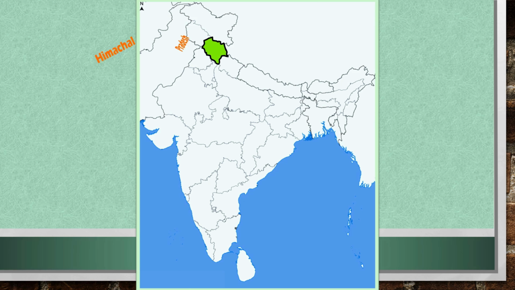This is Himachal Pradesh. Shimla is the capital city of Himachal Pradesh. This is Punjab. Chandigarh is the capital city of Punjab.